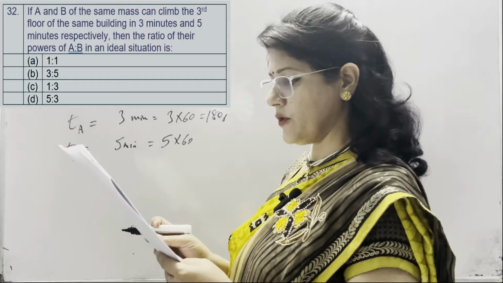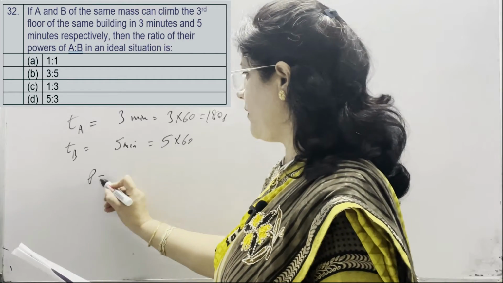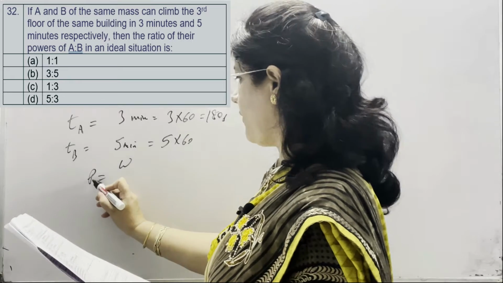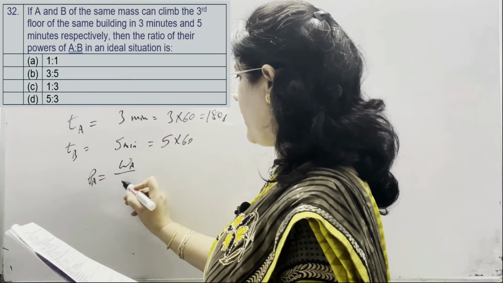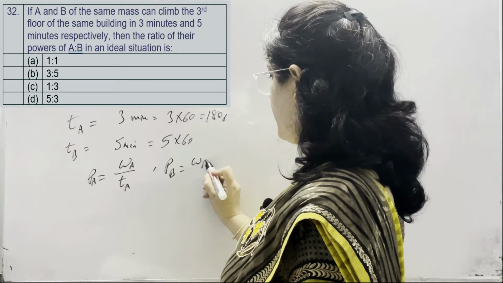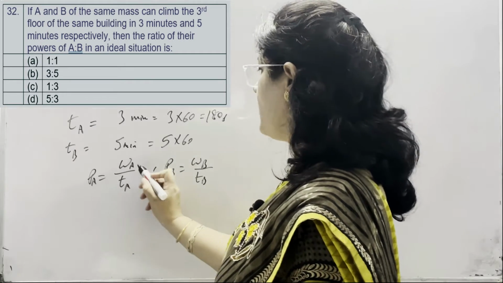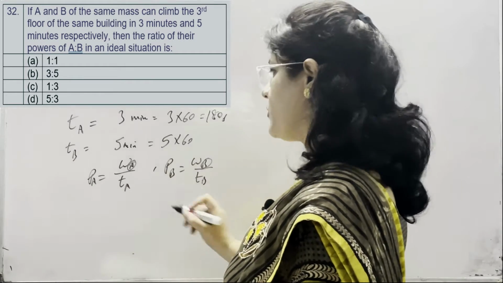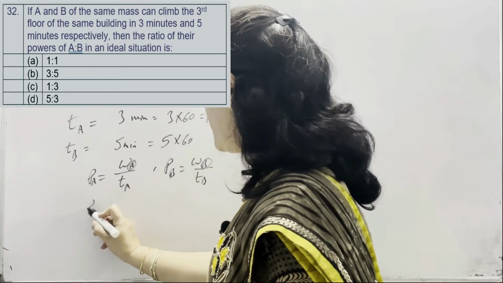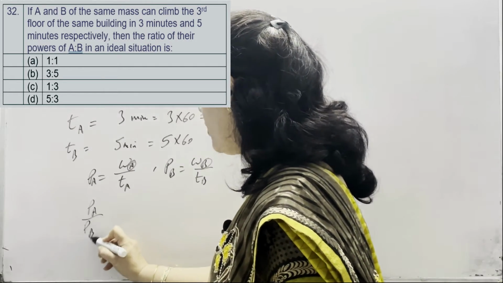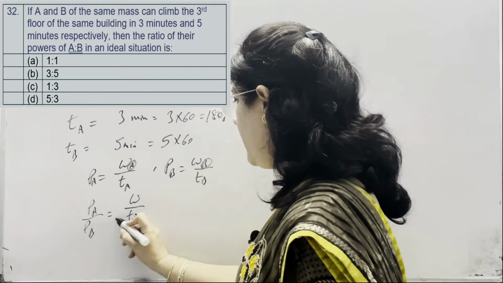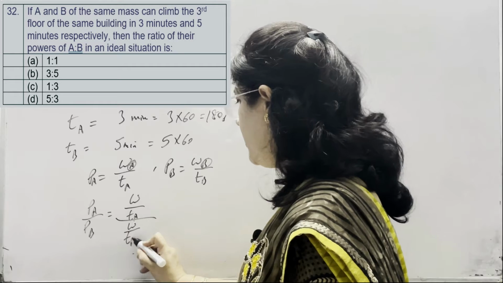Then the ratio of their powers of A and B in the ideal situation. So power is equal to work done upon time. Power of A is work done by A divided by time taken by A, and power of B is work done by B divided by time taken by B. The work of A and B is the same, so we can take it as W because the distance covered by both of them is the same. So the ratio of power of A and B is W upon TA divided by W upon TB.